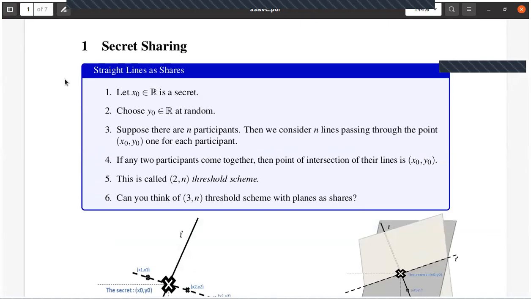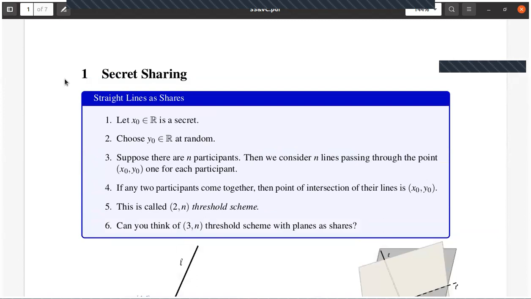So how does it go? For example, x naught is a real number, a secret, right? Choose y naught belonging to R at random. Now suppose there are n participants. Then we can consider n lines passing through the point x naught comma y naught, one for each participant. Is it clear? Now, if any two participants come together, then the point of intersection of their lines is x naught, y naught. This is called a 2 comma n threshold scheme.